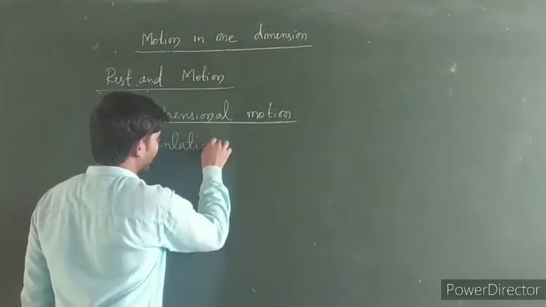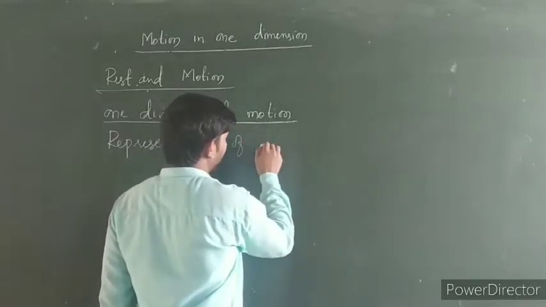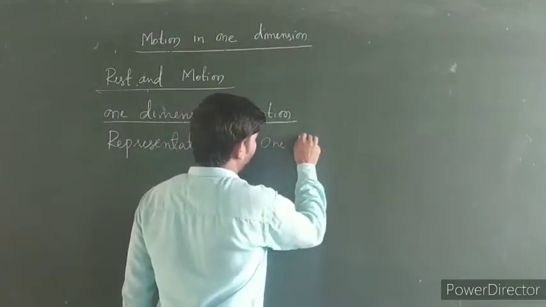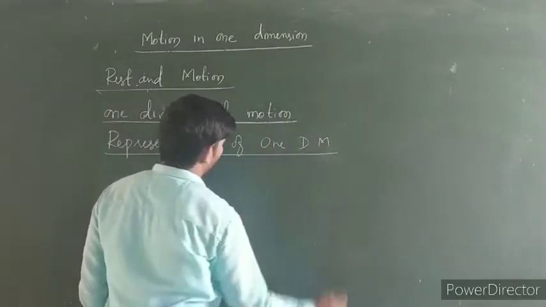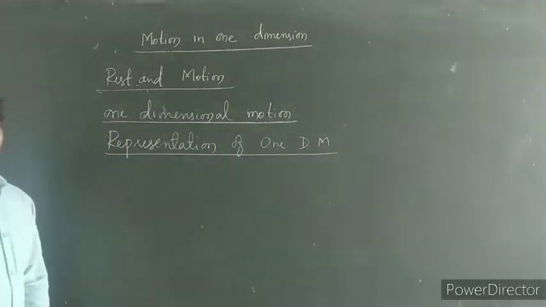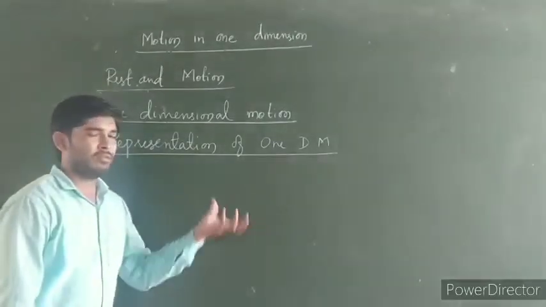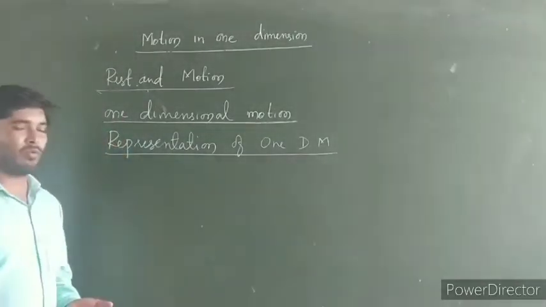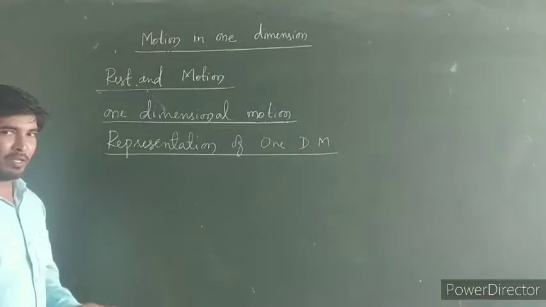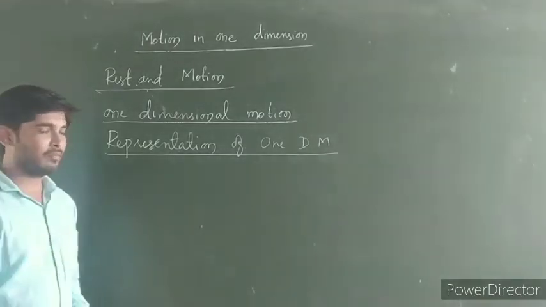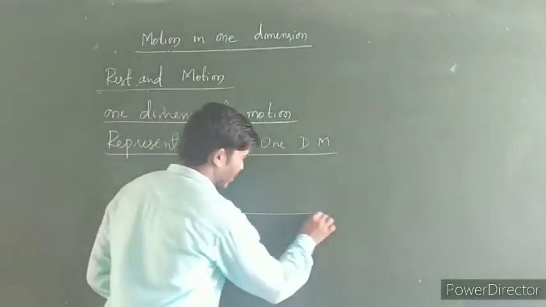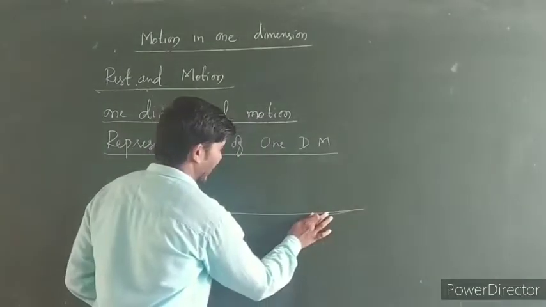A representation of one dimensional motion. See, the path of the one dimensional motion covered by the body is represented by a straight line parallel to the x-axis.